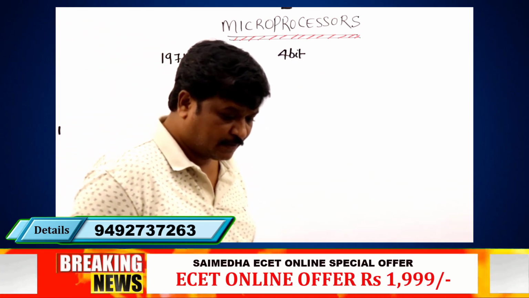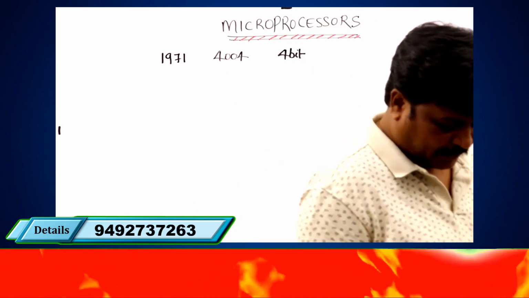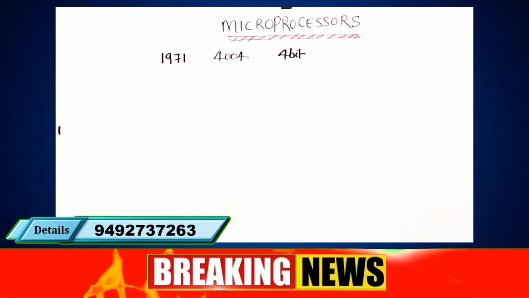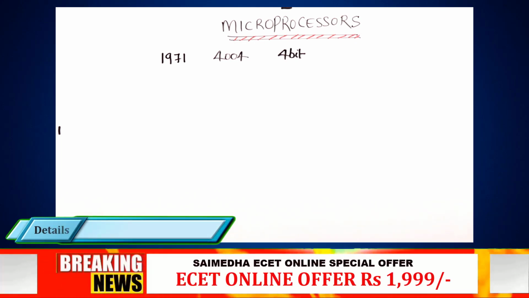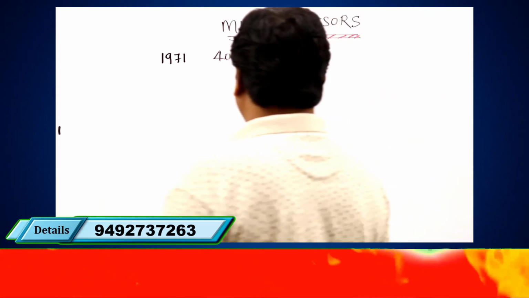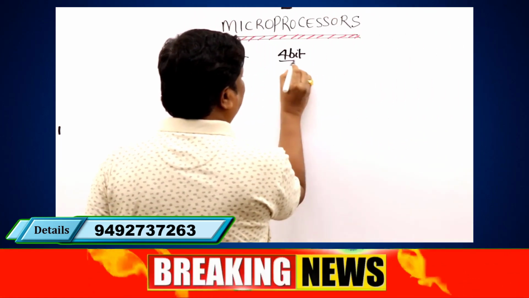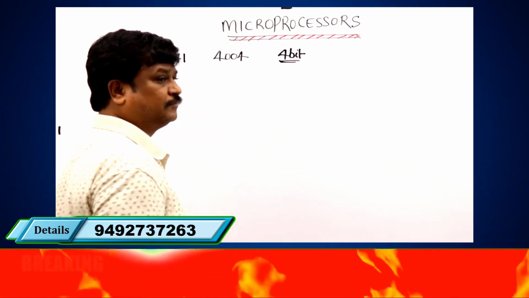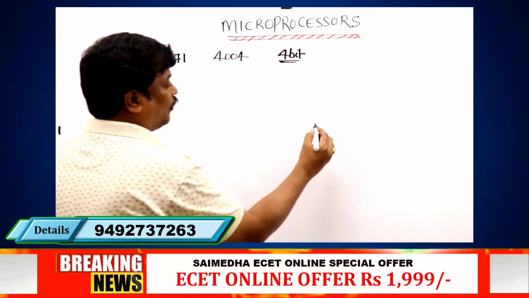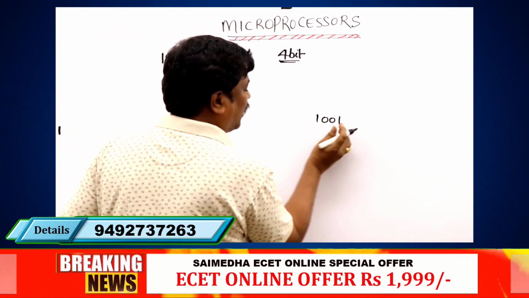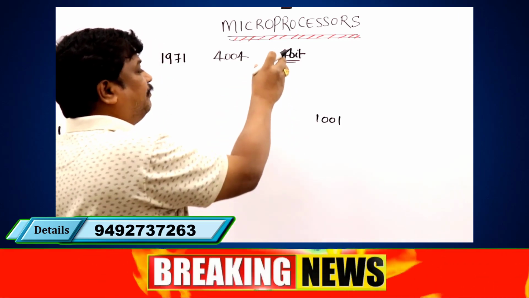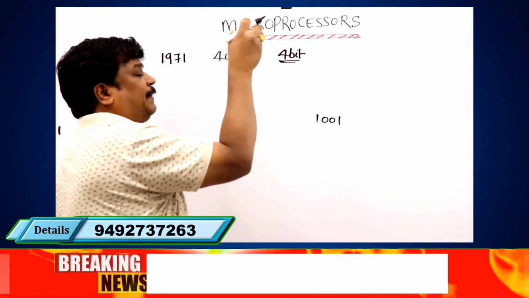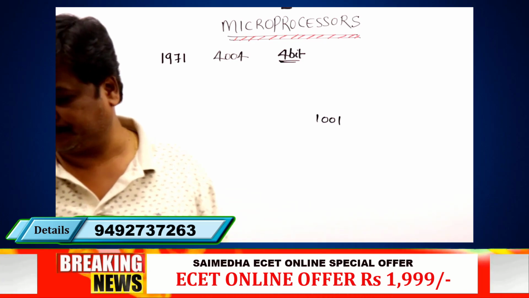It means the processor is capable of handling 4 bits at a time. That is parallel data transmission. So if you have 1001, all 4 bits can be carried at a time. That's the bit capacity, or word capacity, of the microprocessor.